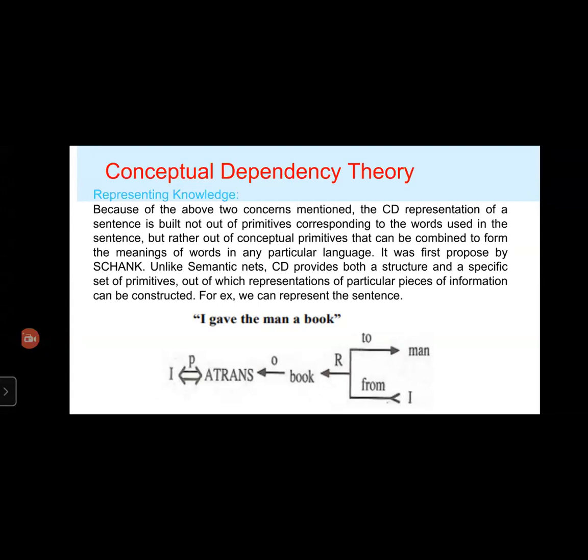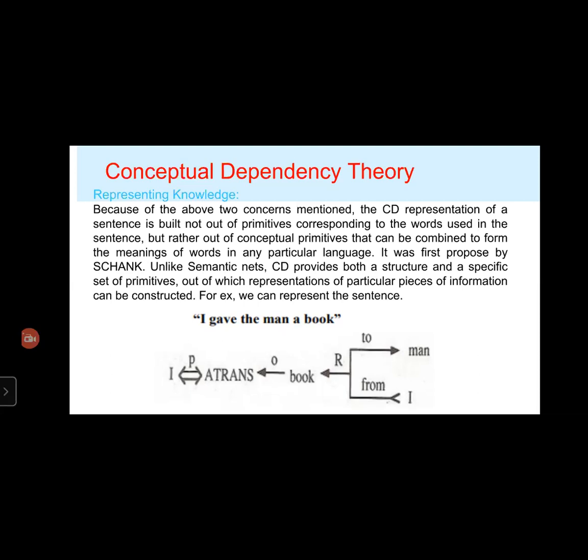It was first published by Schank. Unlike semantic nets, conceptual dependency provides both a structure and a specific set of primitives out of which representations of particular pieces of information can be constructed.